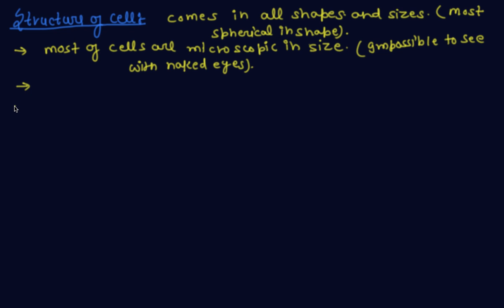Now the next thing, some cells are fairly large also.